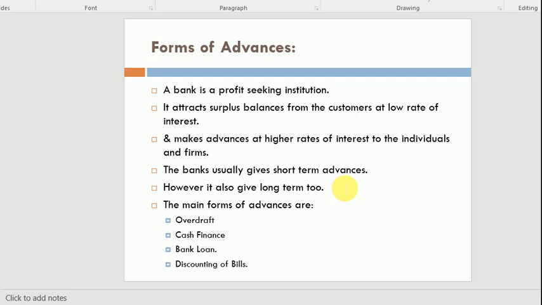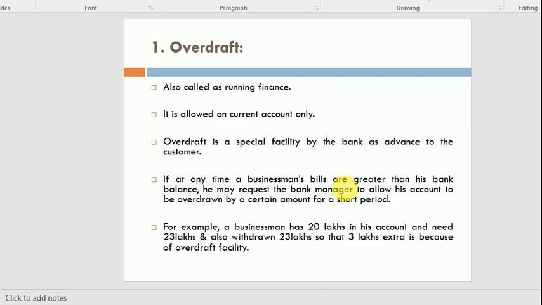The main forms of advances are overdraft, cash financing, bank loan, and discounting of the bill. These are the major types of advances which are given by banks. One by one we are going to discuss them. So the first one is overdraft.